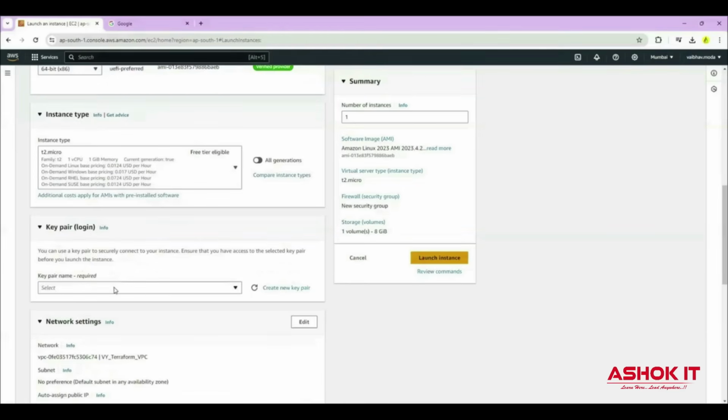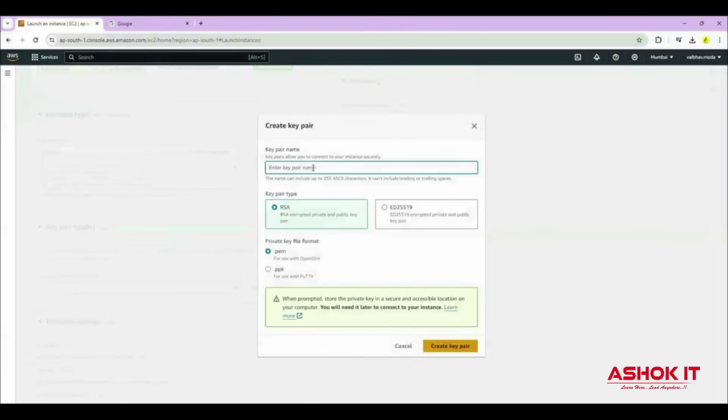If you have key pairs already, you can select those key pairs. If you don't have, you can create a new key pair. I'm creating a new key pair. Click on create new key pair. You can give the name for that. I'm using a name, and I will select .pem here. I'm going to create a PEM file, my AWS PEM. Right now, click on create key pair.